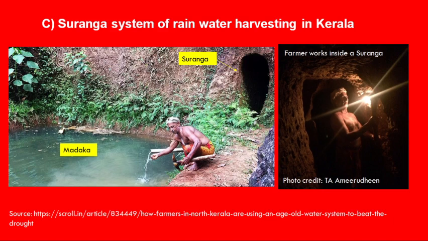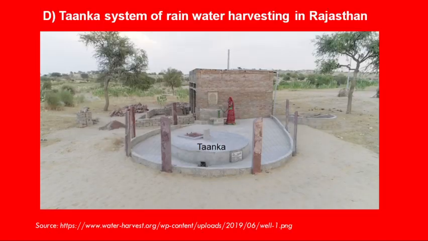So you can see through these pictures that the farmer is excavating the soil and making the suranga on the right hand side, and on the left hand side image you can see that suranga is leading to the madaka. The water from suranga is coming to the madaka, or the pond or the tank, and it is being stored here. So this is another traditional system of harvesting the water in Kerala.